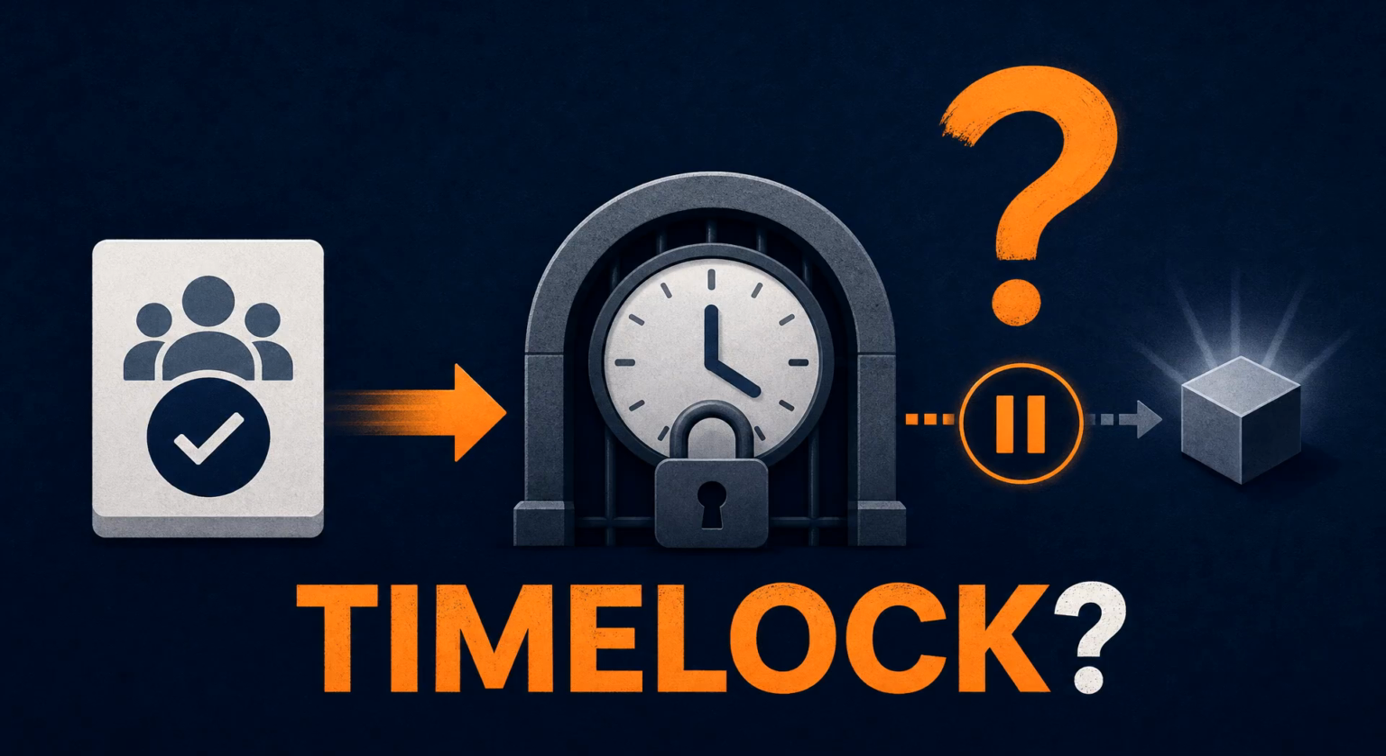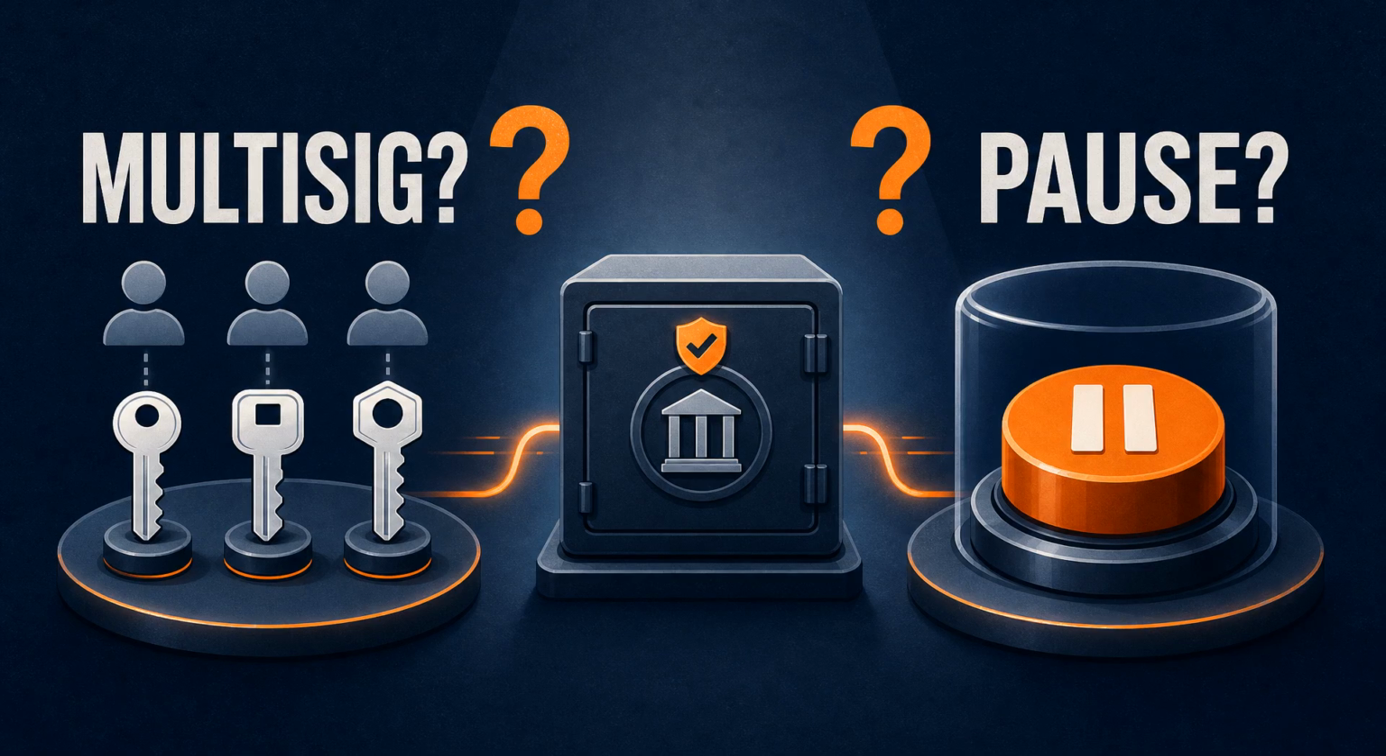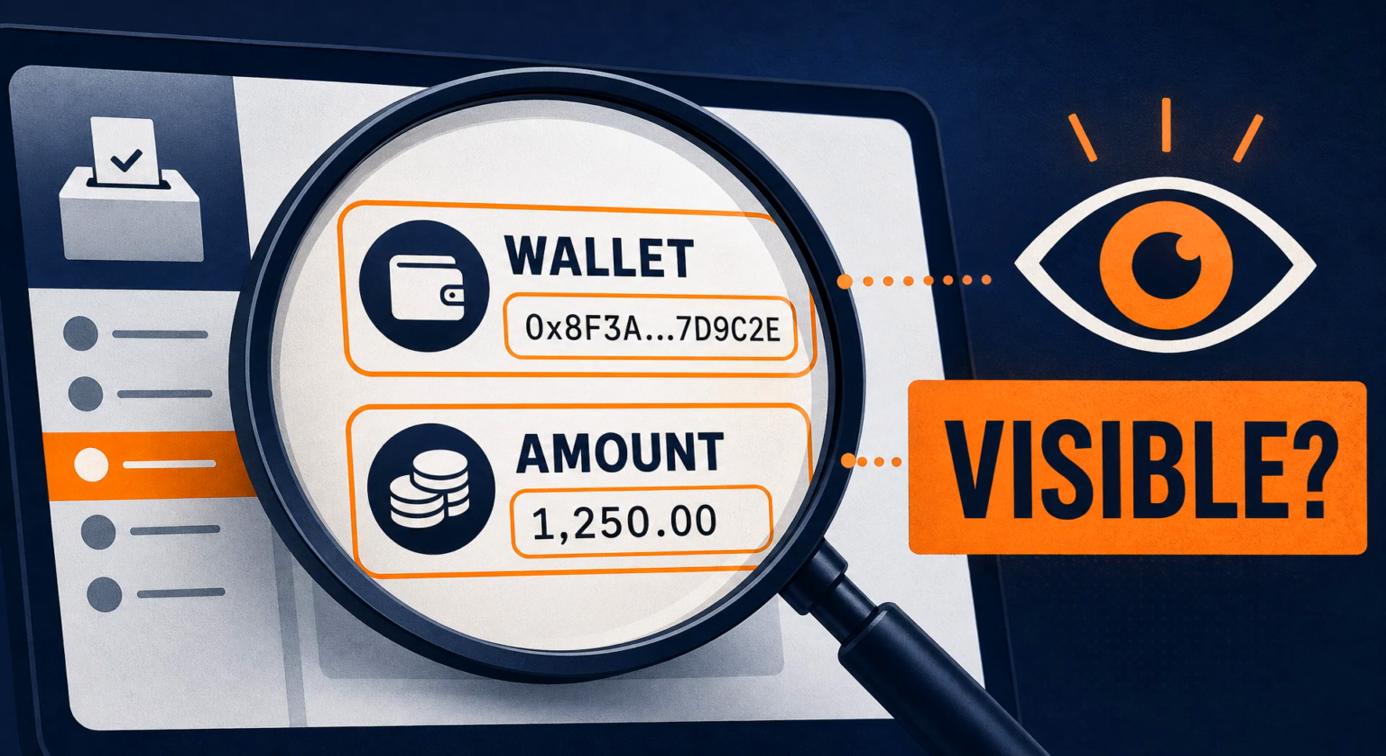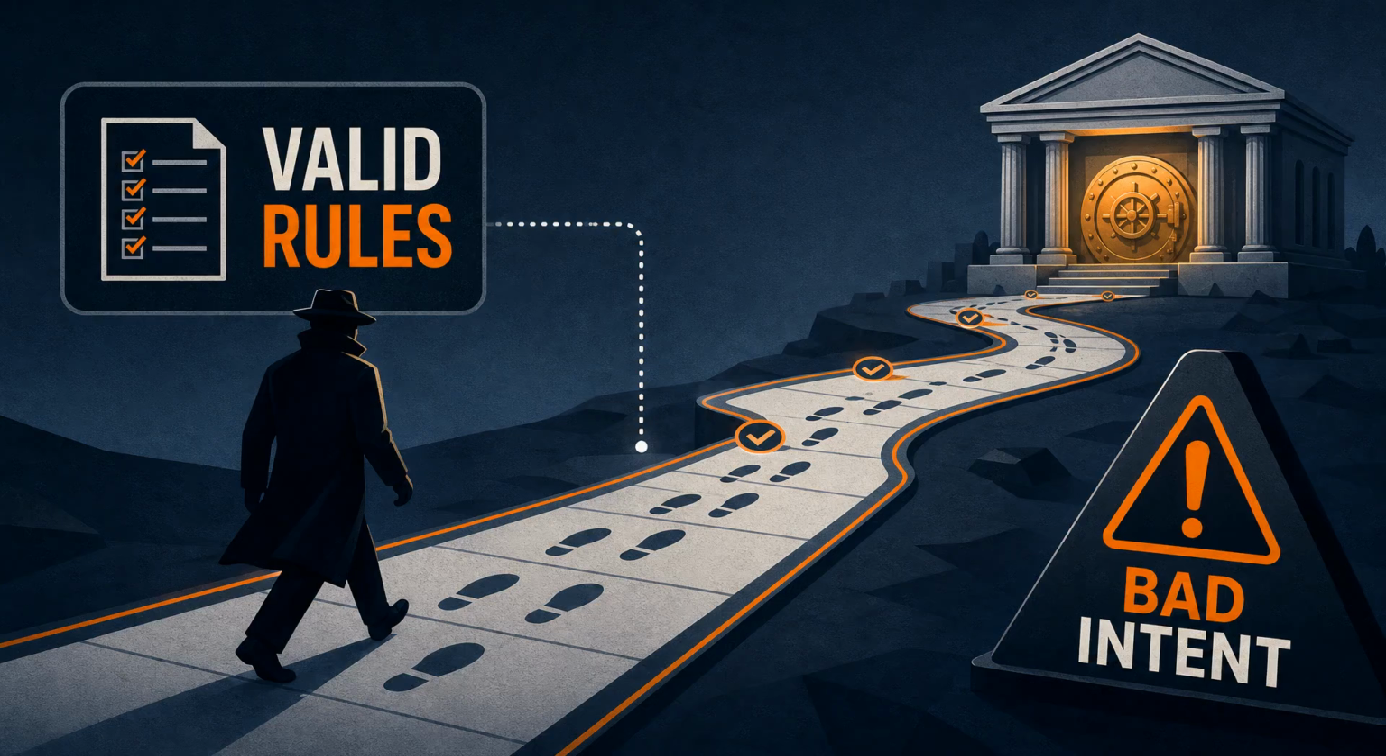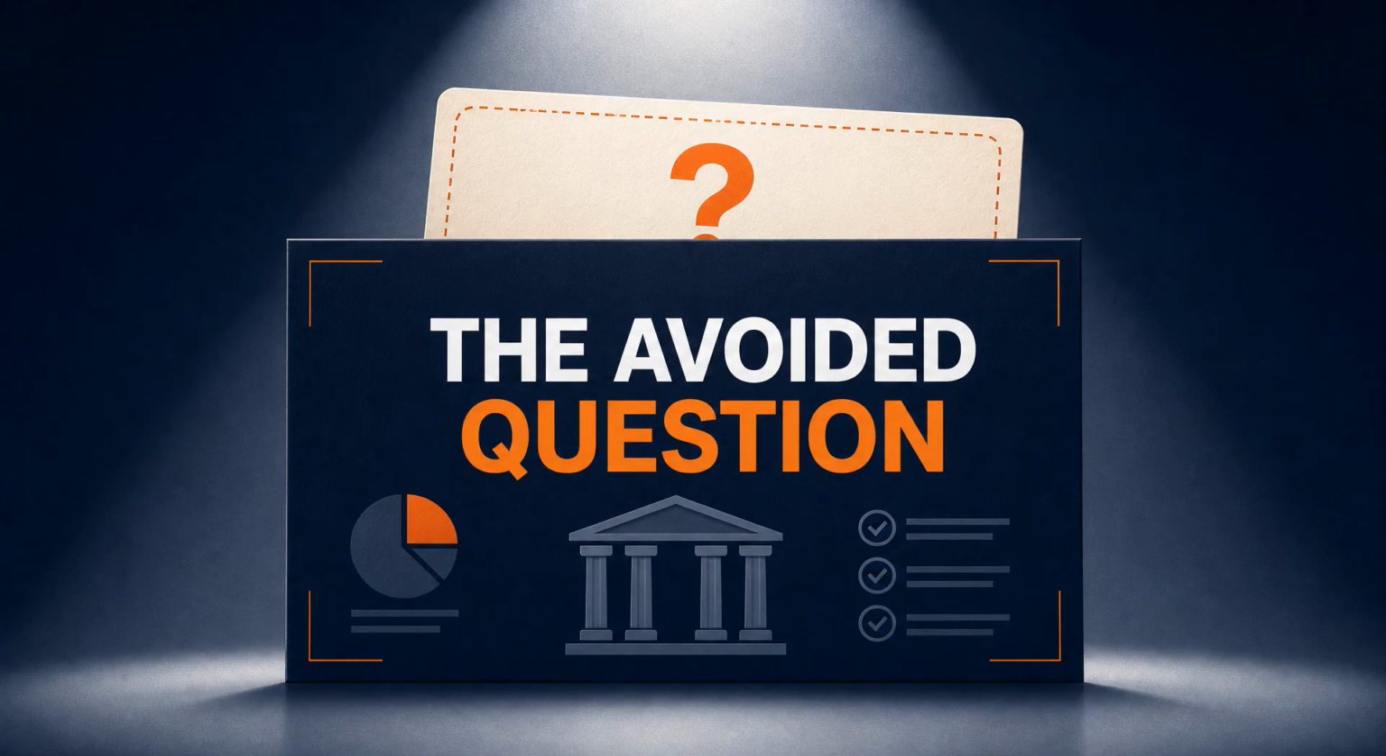Is there a time lock after approval? Is there a multisig or emergency pause? Can voters clearly see the exact wallet and amount being transferred? And most importantly, what happens if the rules are followed by someone with bad intentions? That last question is the one many projects avoid.